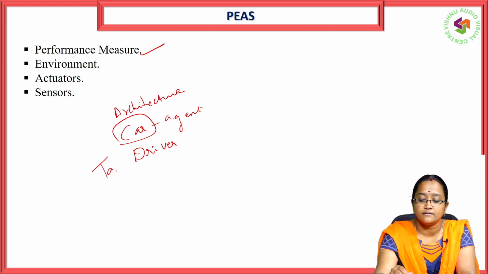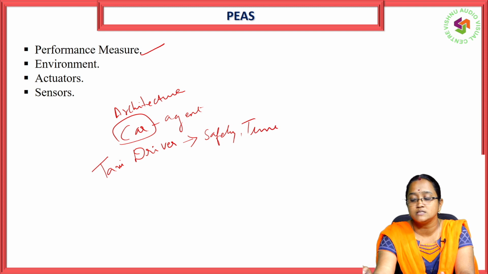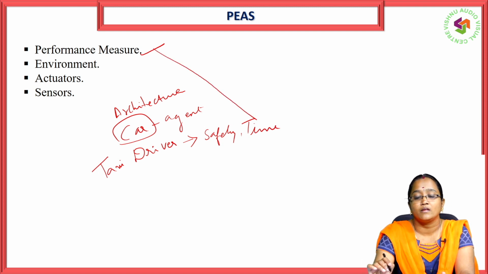How will you give the performance for a taxi driver? We consider how safely he is driving and timing. These come under performance measure.